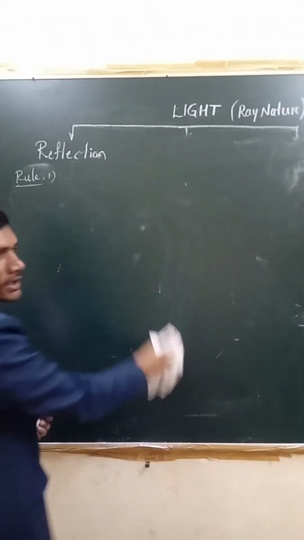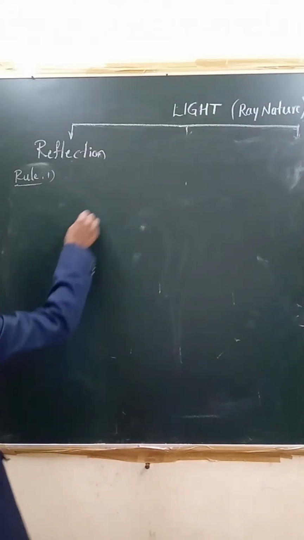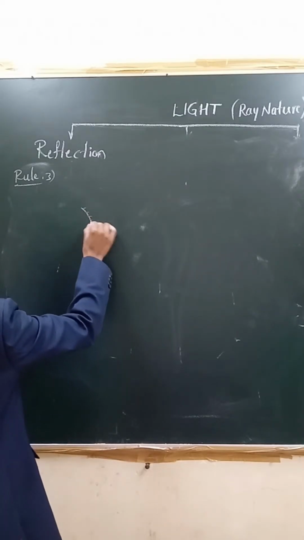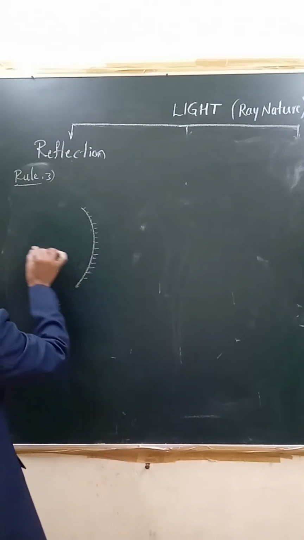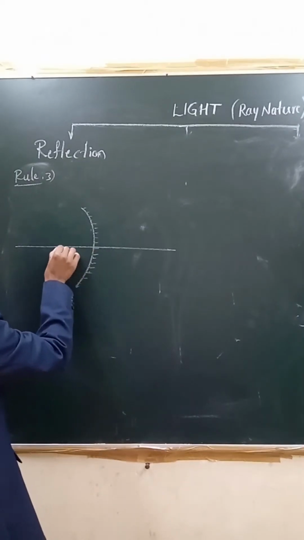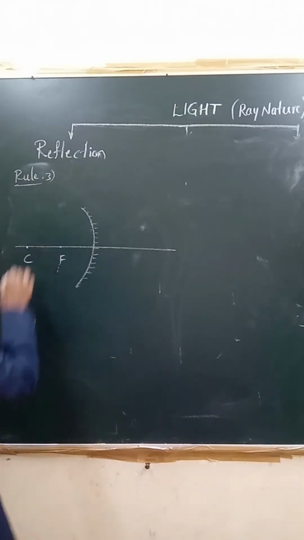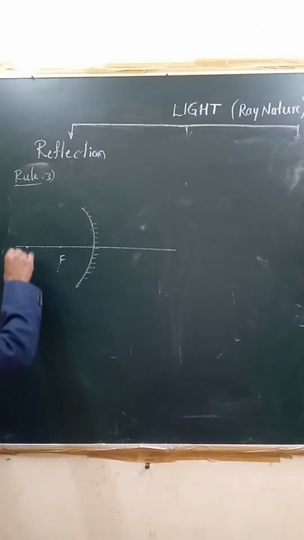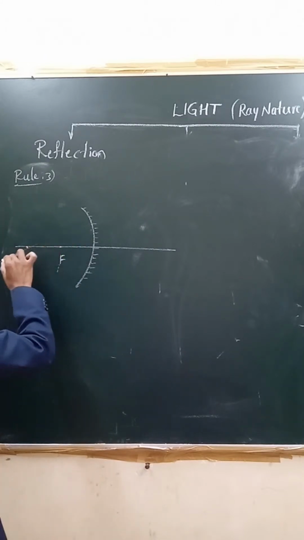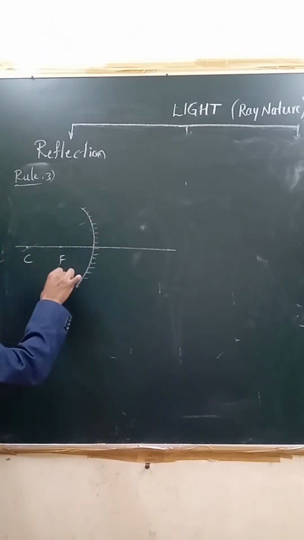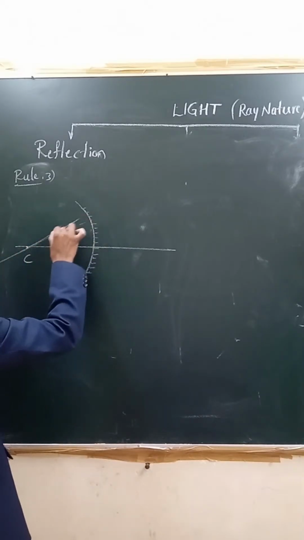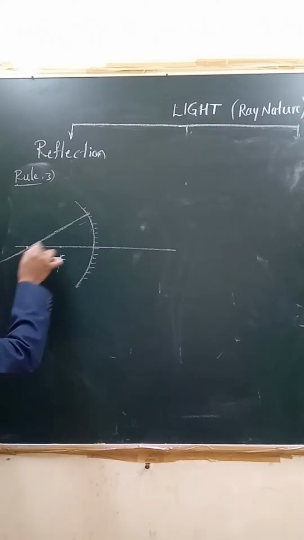When we draw that, you will understand. Now coming to the third rule. What does rule 3 say? If you draw the concave mirror, this is the principal axis, right? Here, this is the principal focus, this is the center of curvature, right? Now, if a ray of light is passing through the center of curvature, it follows the same path. You take whichever ray, no problem. If you consider this type of ray, no problem. It follows the same path after reflection.